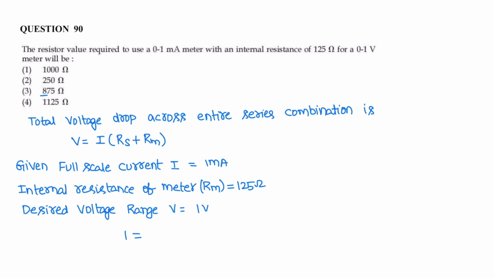1 volt is equal to 1 milliampere, 1 into 10 power minus 3, times the sum of Rs and the internal resistance of 125 ohm. We need to calculate the value of series resistance Rs, which is 1000 minus 125. Rs is equal to 1000 minus 125, it is 875 ohm. We need to connect a series resistance of 875 ohms in series with the ammeter of 0 to 1 milliampere to use it as a 0 to 1 volt voltmeter. Correct answer is 875 ohms, option 3.